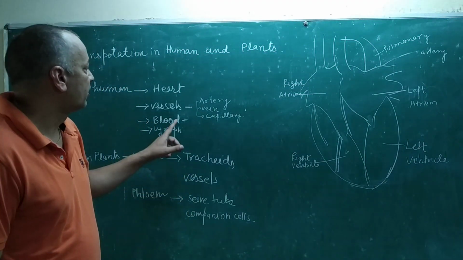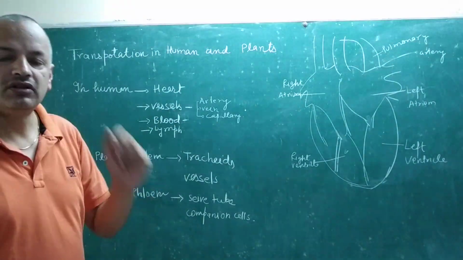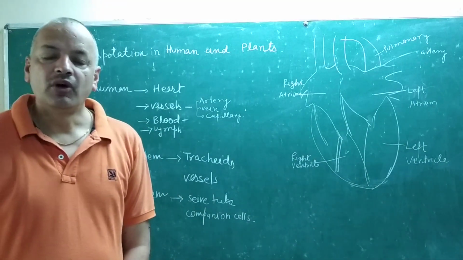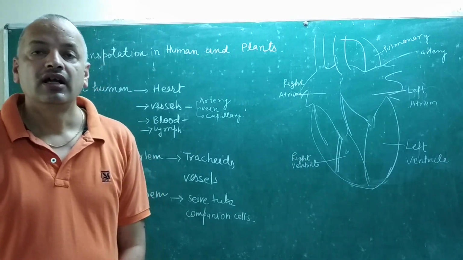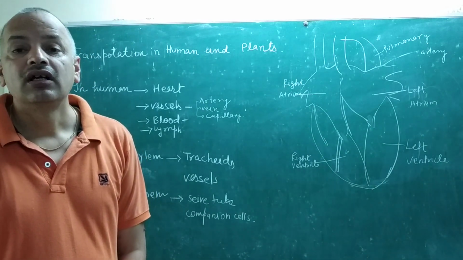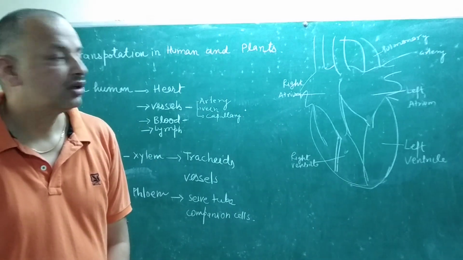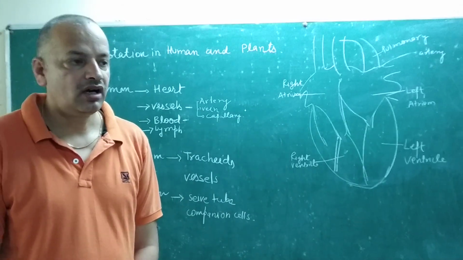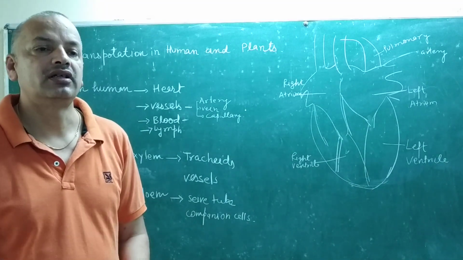Another circulating organ is called vessels. Vessels are tubes which spread over the whole body. These tubes are of three types: artery, veins and capillaries. Arteries are a group of tubes which originate from the heart, or you can say they carry blood away from the heart.